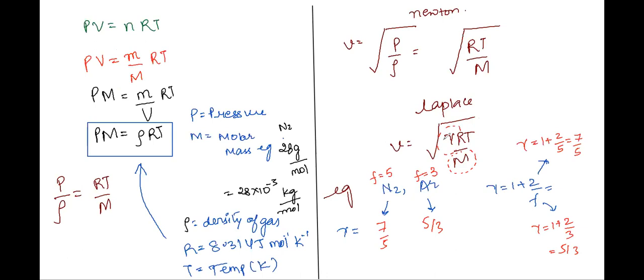Right or wrong, Atul? Yes, sir. So whatever, let's say we are given the argon molar mass. Similarly, we are given the nitrogen molar mass, right? So in this way, we'll be able to find out the velocity for the two. What is the ratio of the velocity for the two? This will be gamma by m for nitrogen, and in the denominator we'll have gamma upon m for argon, right or wrong, Atul? Yes, sir. Clear?